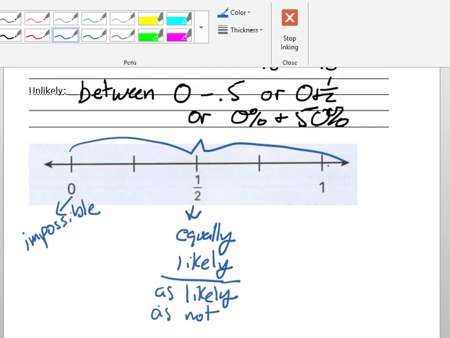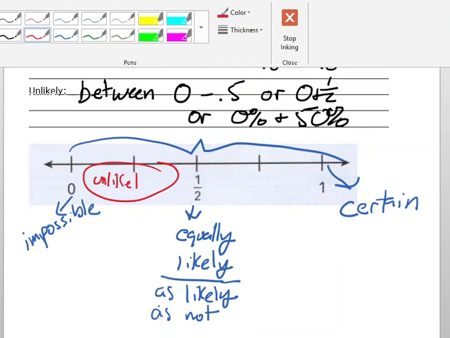And then all the way over here at 1, I have certain. So all of these areas in here represent unlikely and likely.